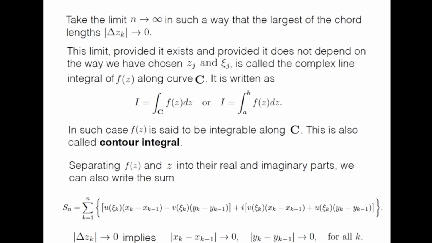Now we take the limit n tending to infinity in such a way that the largest of the moduli of delta zk tends to 0.